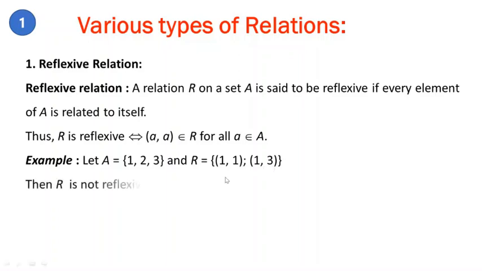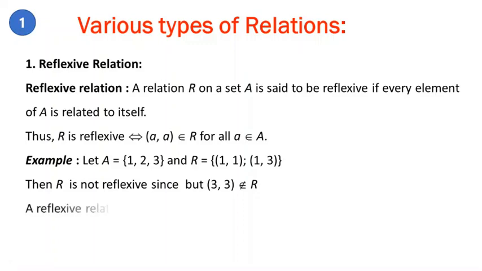So keep in mind here, R is not reflexive since (1, 3) is an odd pair. We require itself related elements like (1, 1), (2, 2), (3, 3) and all.